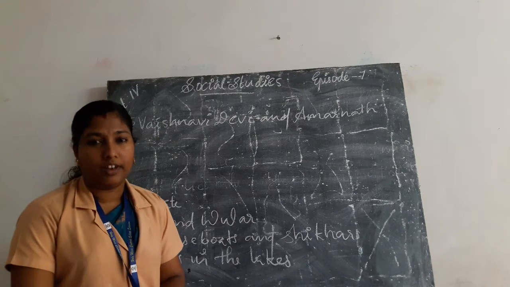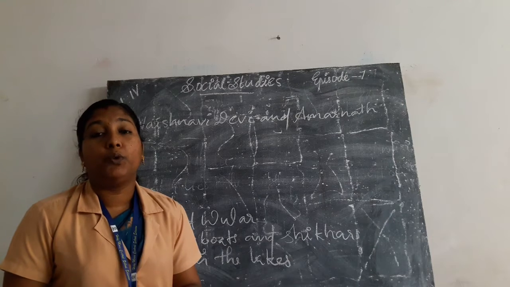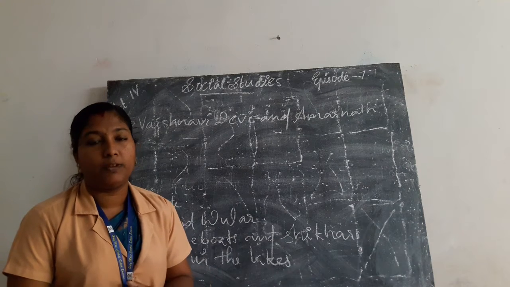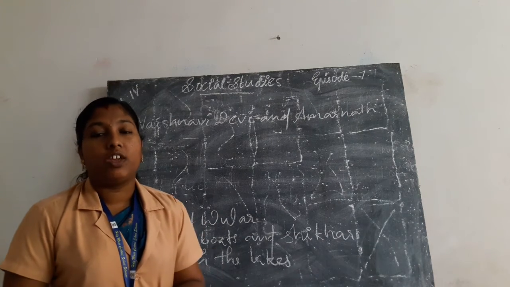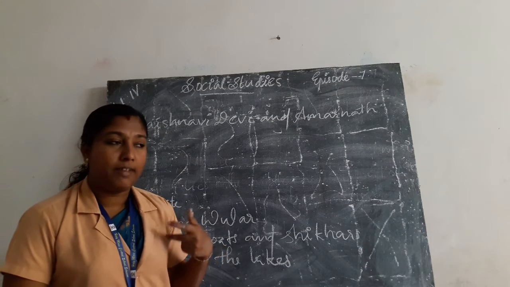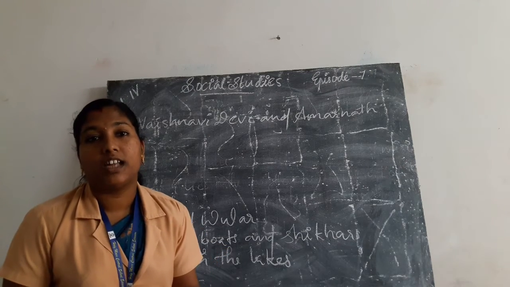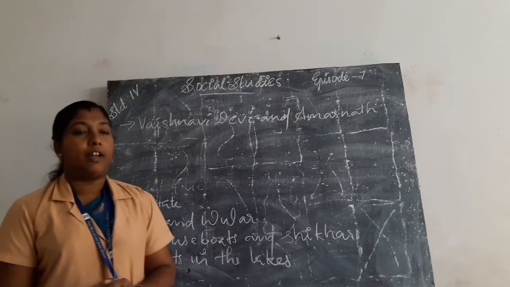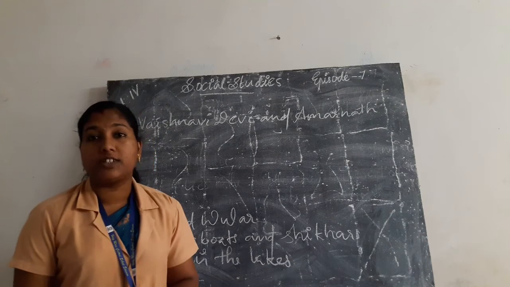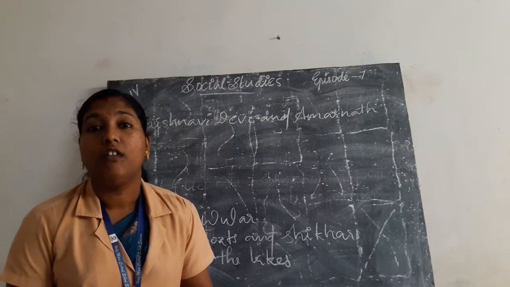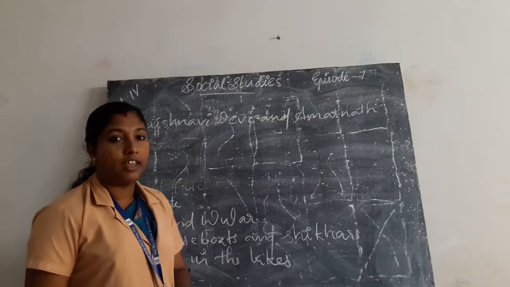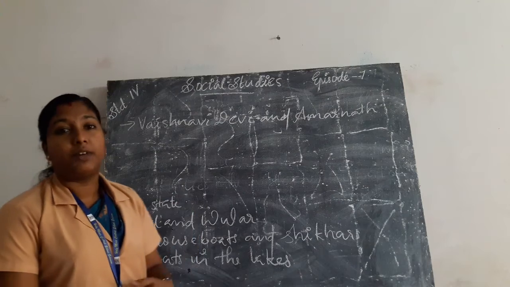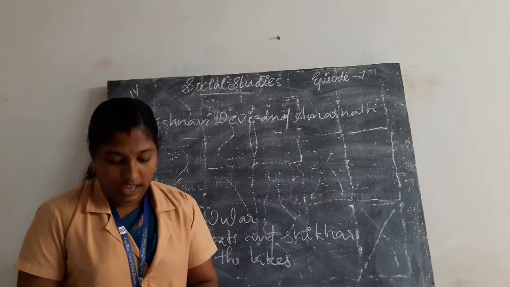There are two beautiful lakes, Dal and Vular, where we can find many houseboats and shikaras floating. Many famous temples, the temple of Vaishnavi Devi and Amarnath, are located in Jammu and Kashmir.